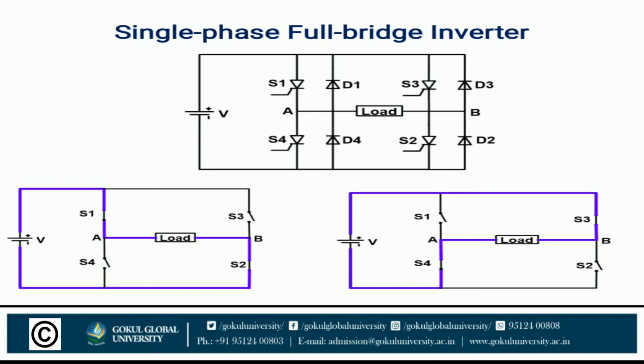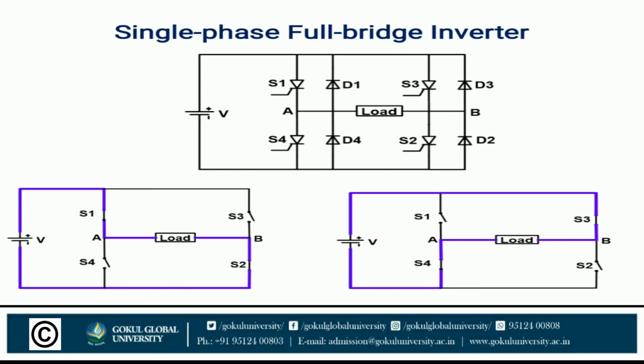Because D3 and D4 are in reverse bias. So the path will be from S1 to load A, load B terminal, you can say, S2 and V. The current flowing path through the load is from A to B and makes a positive half cycle.